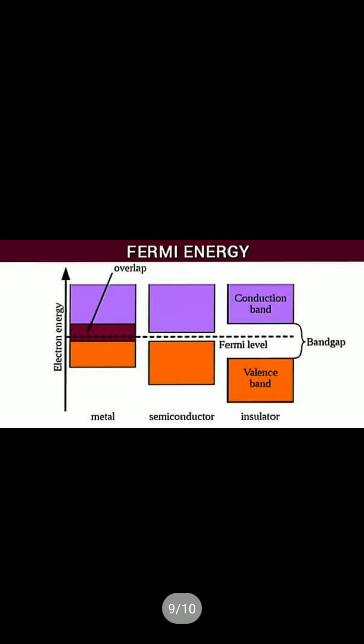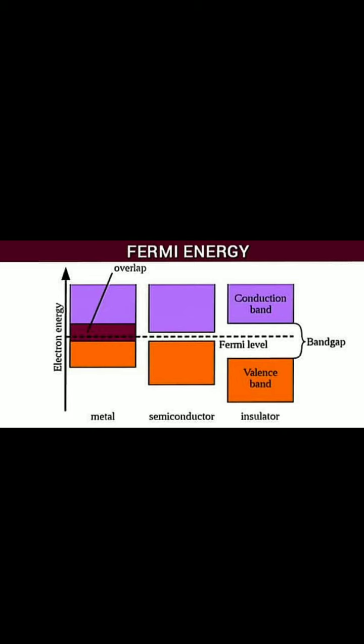Now this is the diagram. The first one is for metal, that means the conductor, the second one is for the semiconductor, and the third one is for the insulator. The gap between these two bands is called the energy band gap. In the first case, a conductor, the gap between the conduction band and the valence band is 0. That means the valence band and the conduction band overlap each other.